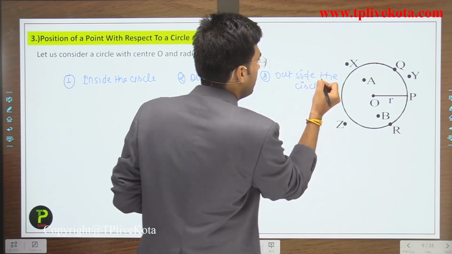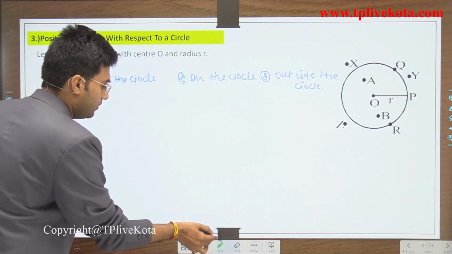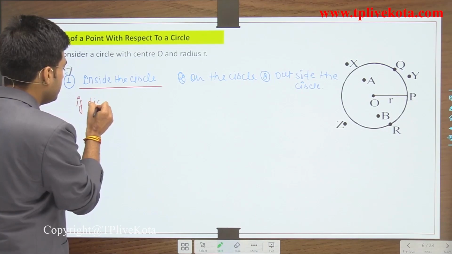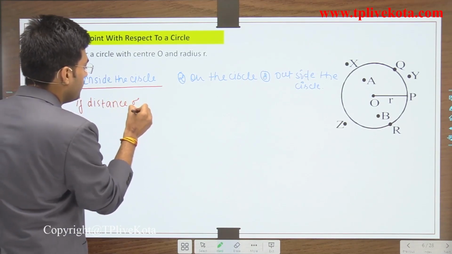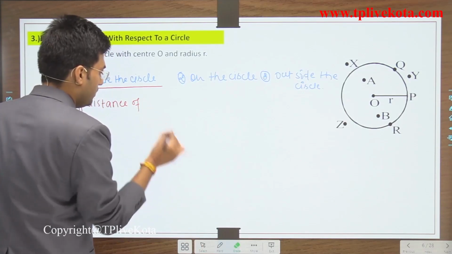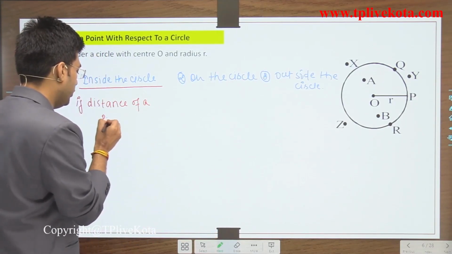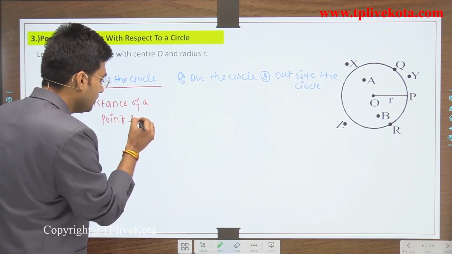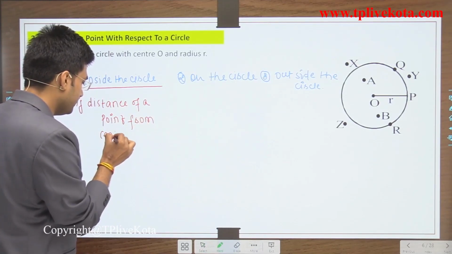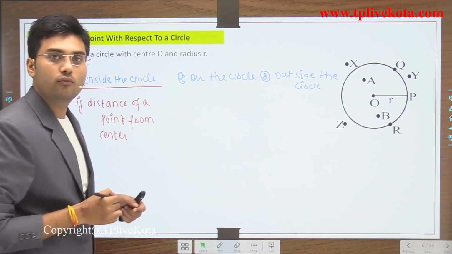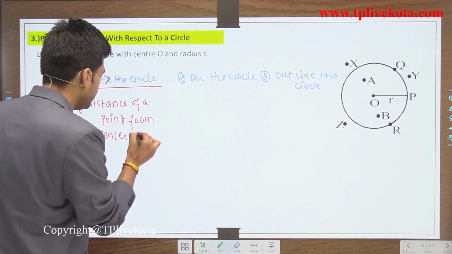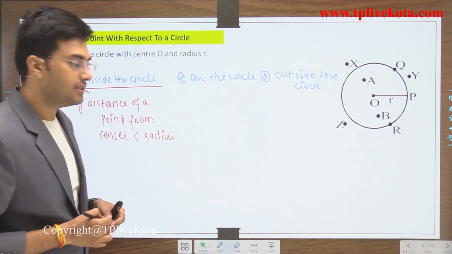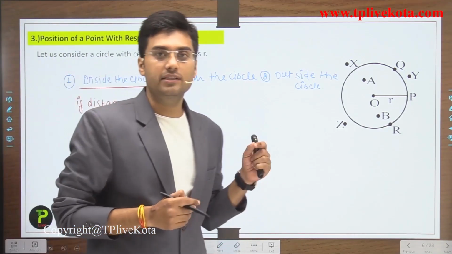Okay, now students, if the distance of a point from the center is less than the radius, then we can say that the point is inside the circle.